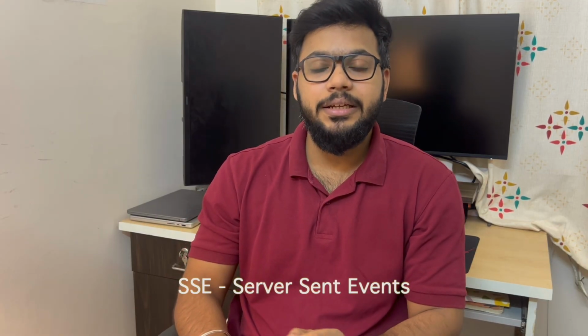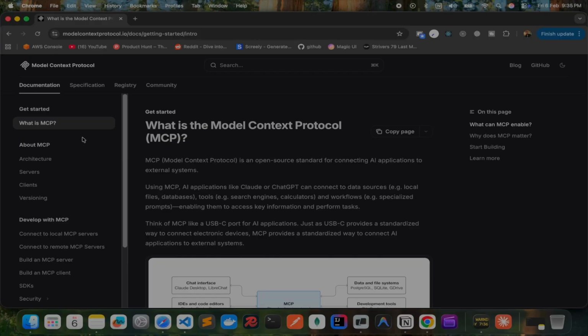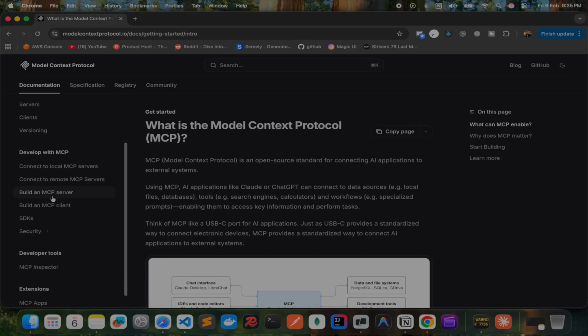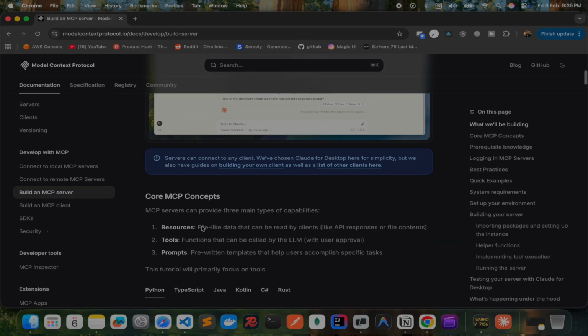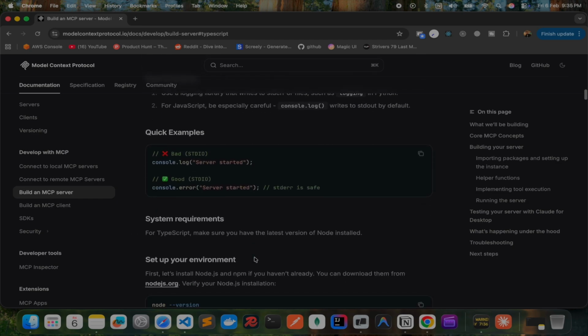Second is SSE, server sent events. If your data lives in the cloud, then MCP uses HTTP and SSE to stream information back to the AI. Now let me show you how you can build your own MCP server. Let's first of all go to the documentation and go to build an MCP server. Change the language here to TypeScript and scroll down.